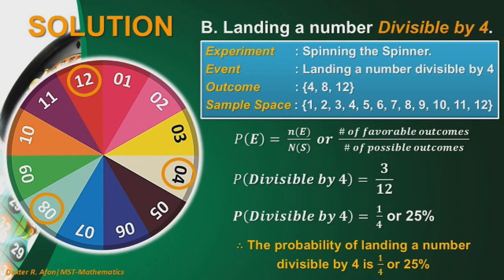We have P of E is equal to N of E divided by N of S. So P of divisible by 4 is equal to 3 over 12, or in simplified form, 1/4, or 25%. Therefore, the probability of landing on a number divisible by 4 is 1/4, or 25%.